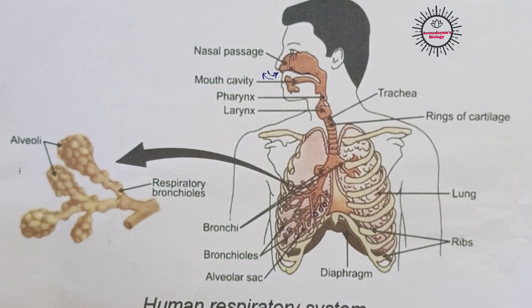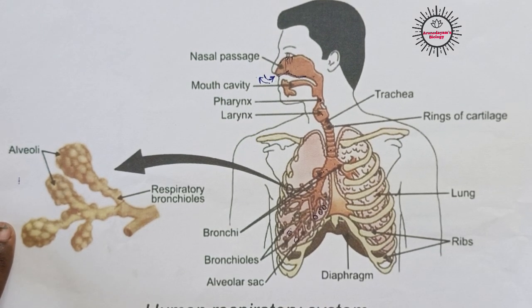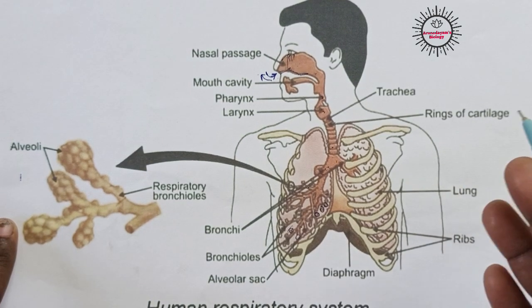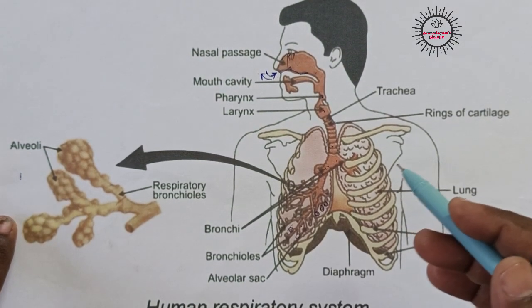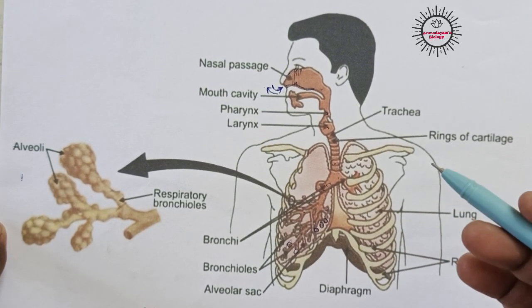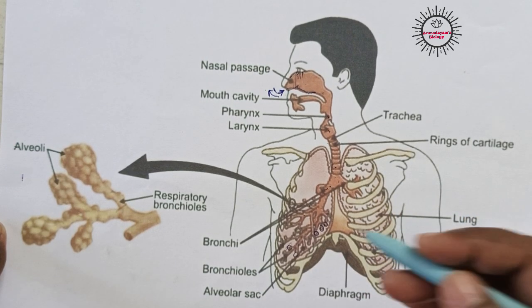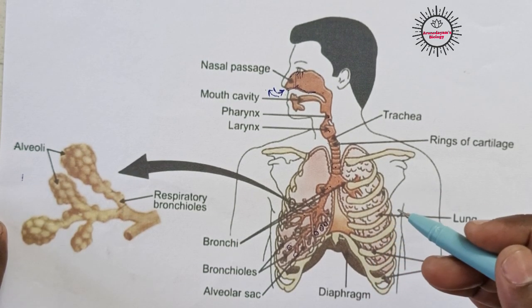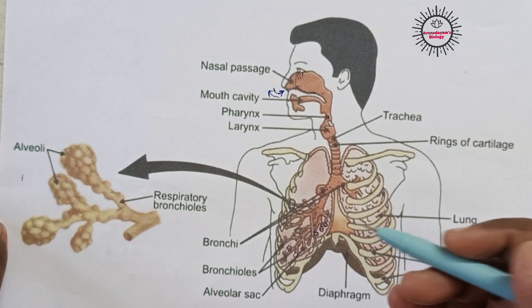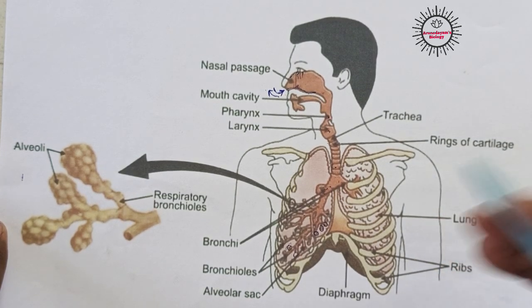Okay, next, when the body size increases: in the case of single-celled organisms like amoeba and paramecium, diffusion is enough for exchange of carbon dioxide and oxygen. But in the case of multicellular organisms like us, diffusion is not enough. Along with diffusion, some special respiratory pigments are present in the blood, like hemoglobin, to transport oxygen and carbon dioxide gases.